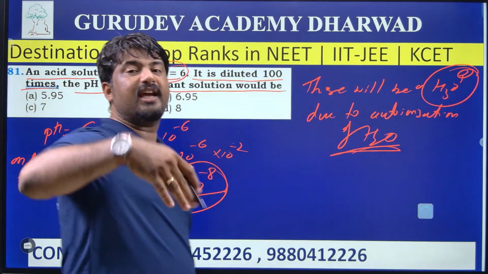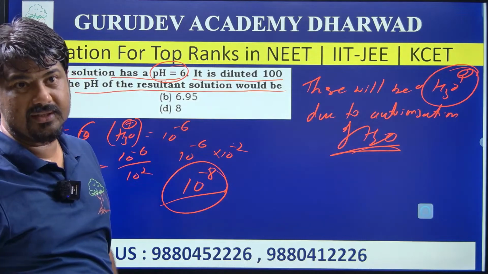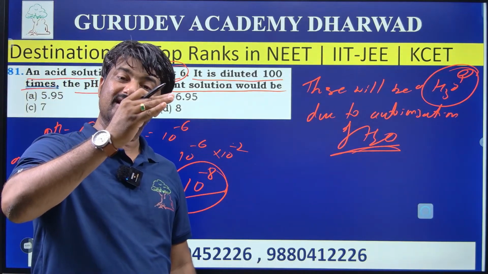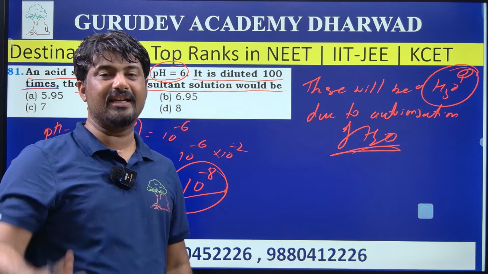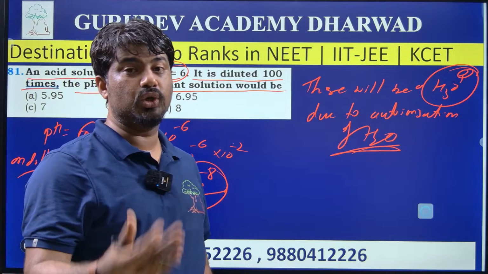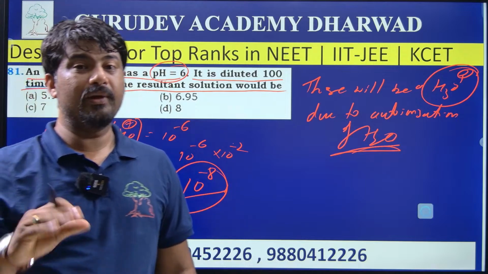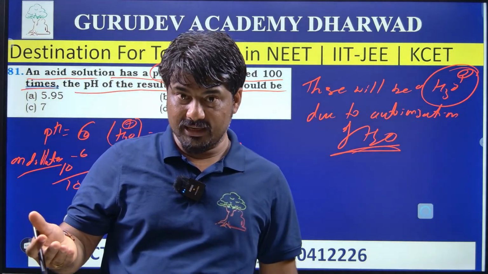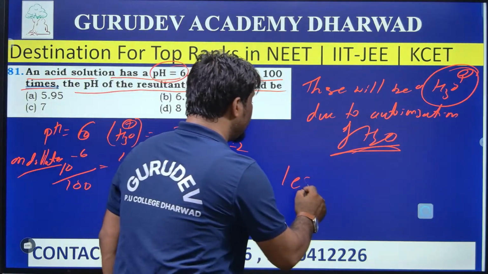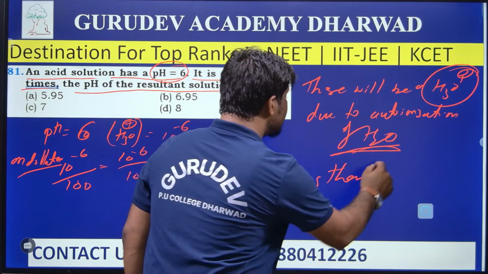So if H plus ion or H3O plus ion forms, then its nature will be acidic, and the pH value will show acidic nature, so it should be less than 7.